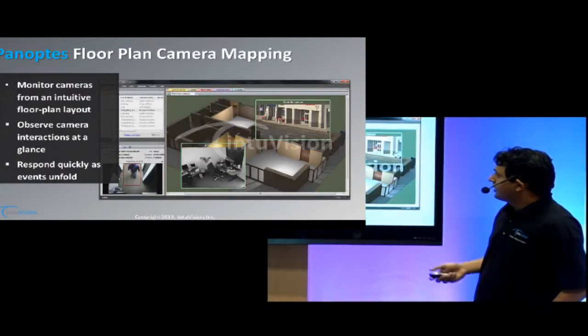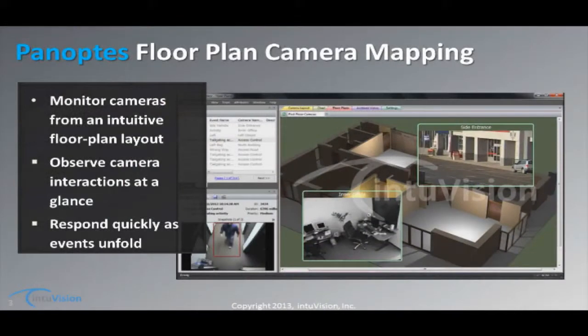So this is an example. Someone is coming and parking the vehicle outside an office. He'll then enter and walk into the office. And the system detects that as a compound event, and it will trigger an alarm. The other thing is there is a floor map layout, so you can visualize the events as they're happening in the office.